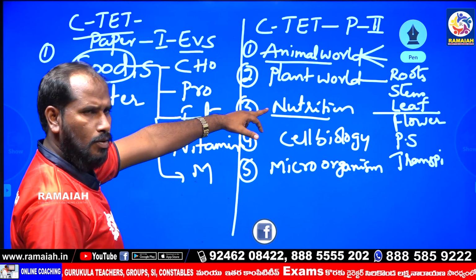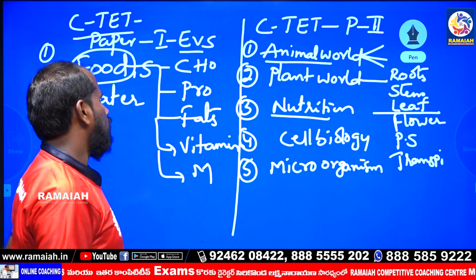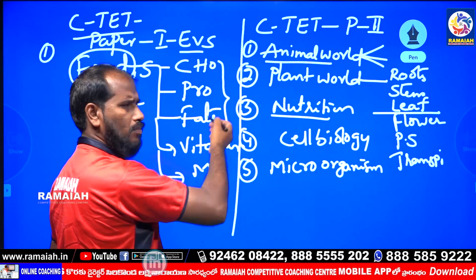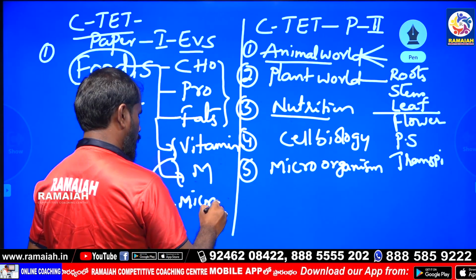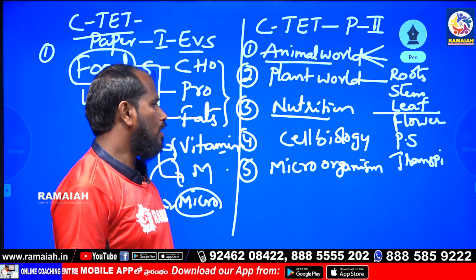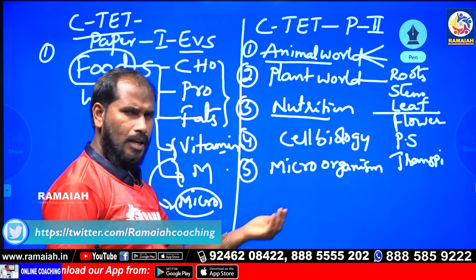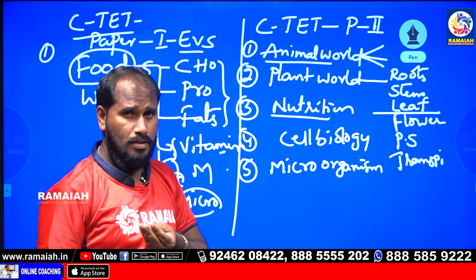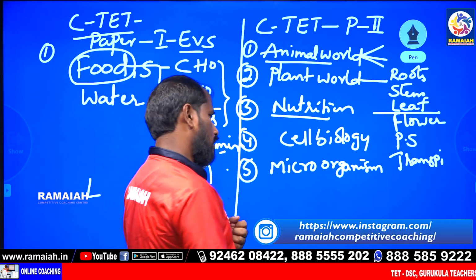Again nutrition: macronutrients and micronutrients. Macronutrients are carbohydrate, protein, fats. Next, micronutrients are vitamins and minerals. Next, cell biology. In this cell biology, cell organelles: what is the function of cell organelles, and types of cell organelles.